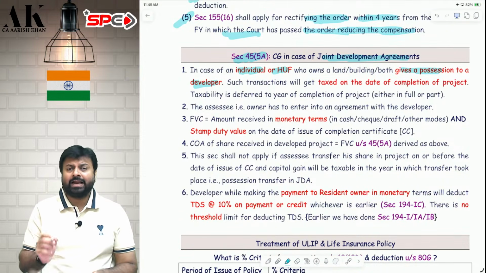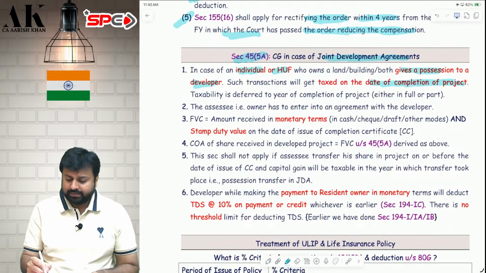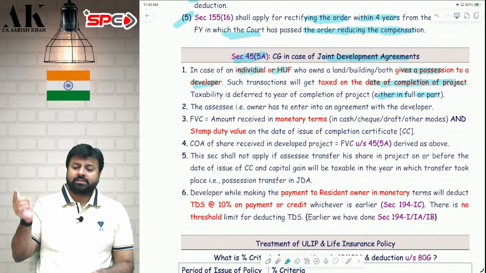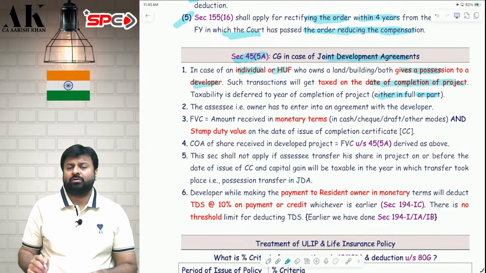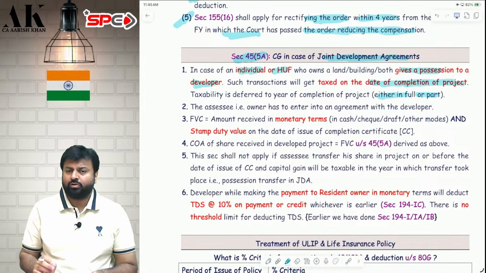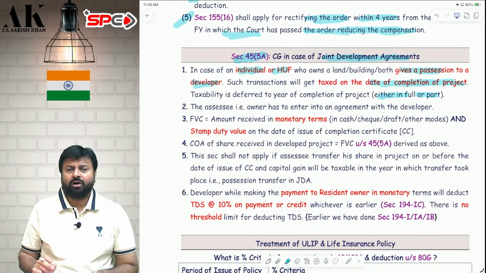The government has said that it will be taxable on the date on which the project is completed, either in full or in part. If it is completed fully or partly, in that year we are going to tax it. We are not going to tax it today. We will tax it in the year in which it is fully or partly completed.